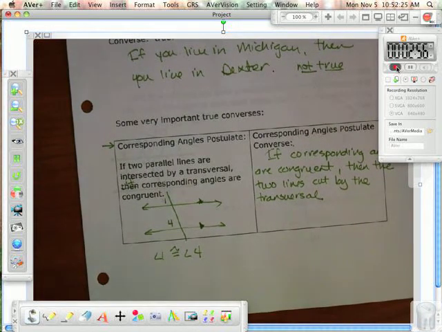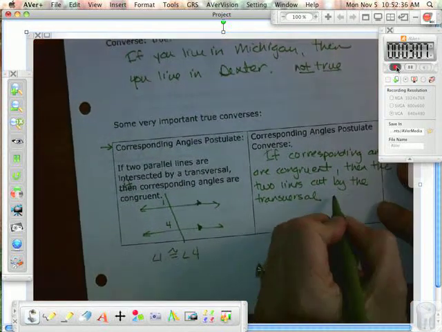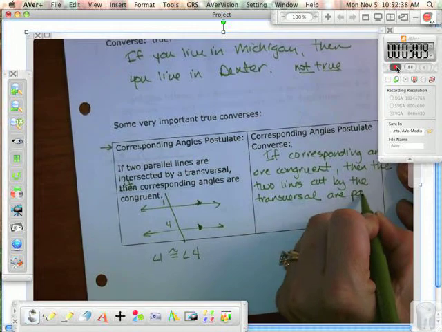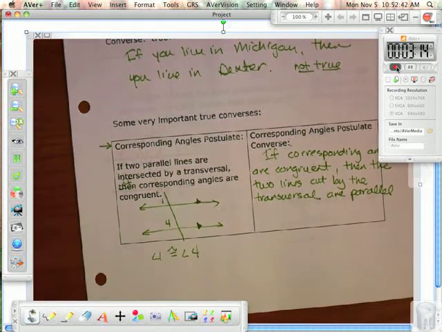What am I trying to get at? If corresponding angles are congruent, then the two lines cut by the transversal are what? Parallel. So if they tell you the angles are congruent, then the two lines cut by the transversal are parallel.